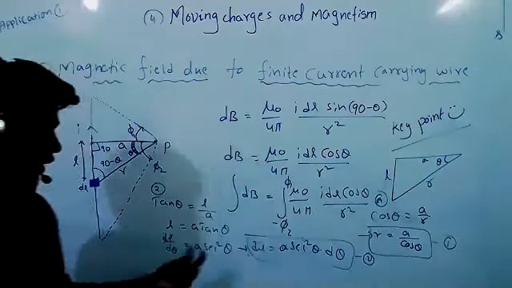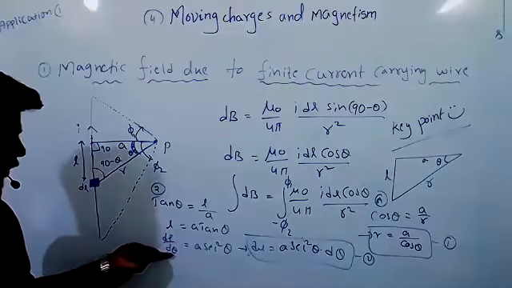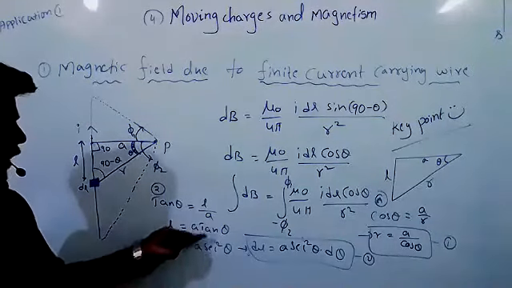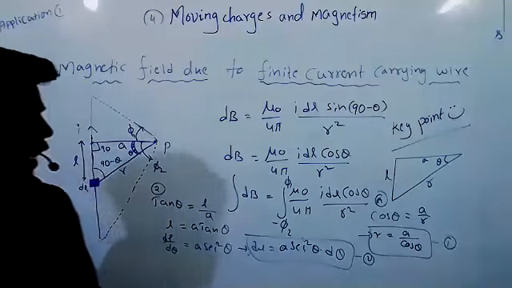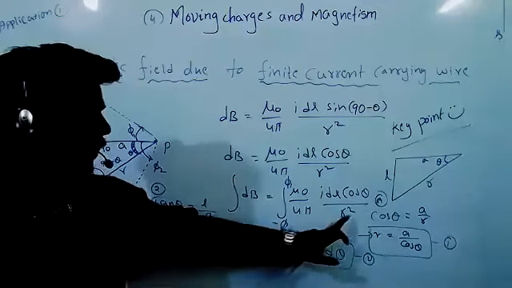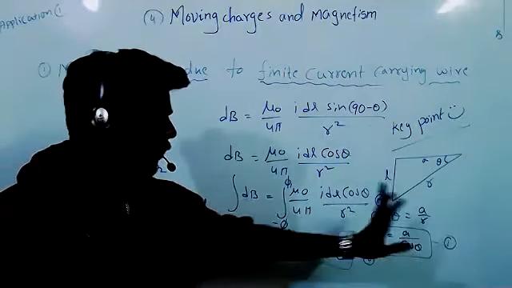From the diagram, I know L is equal to A tan theta. Both sides differentiate with theta, d theta. Then tan theta will become secant square theta. And here R will vary, so from this diagram cos theta is equal to A by R, so R is equal to A by cos theta.